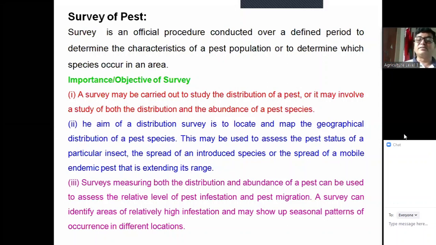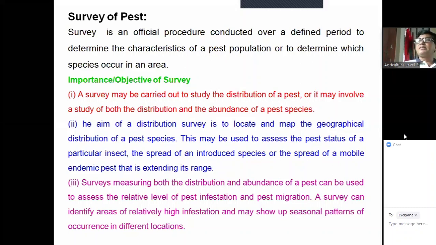By survey. A survey can identify areas of relatively high infestation and may show up seasonal patterns of the occurrence in different locations. Because a survey can identify areas of relatively high infestation. If we survey, we can see where the pest population is dense, where moderately dense, where sparse or less dense. So all this information indicates the infestation, because infestation is directly related with the number of the insect pest. And again, may show up the seasonal patterns.